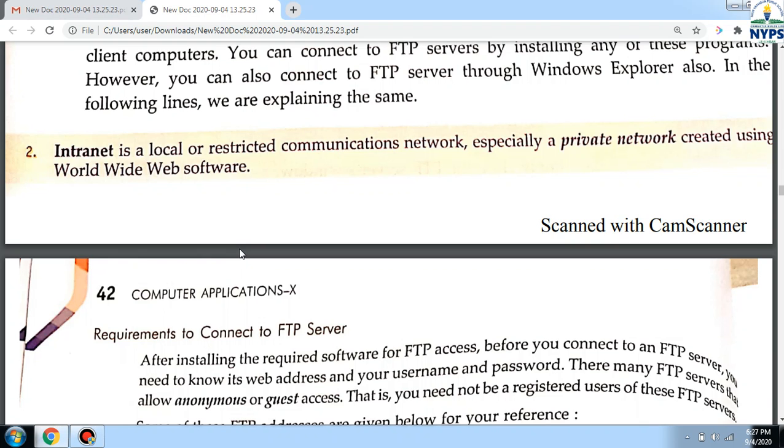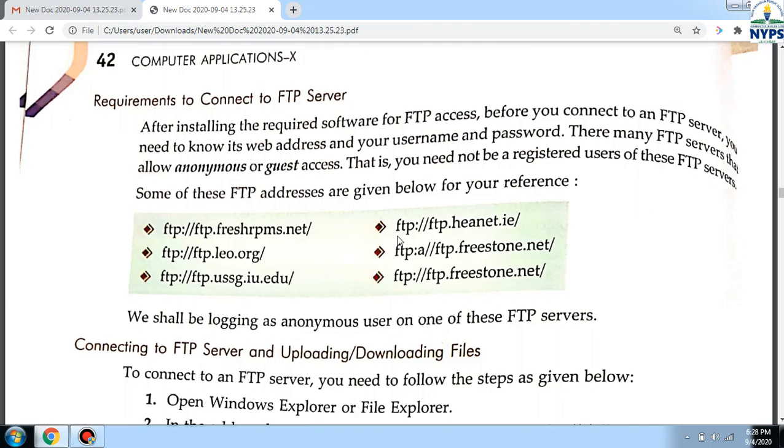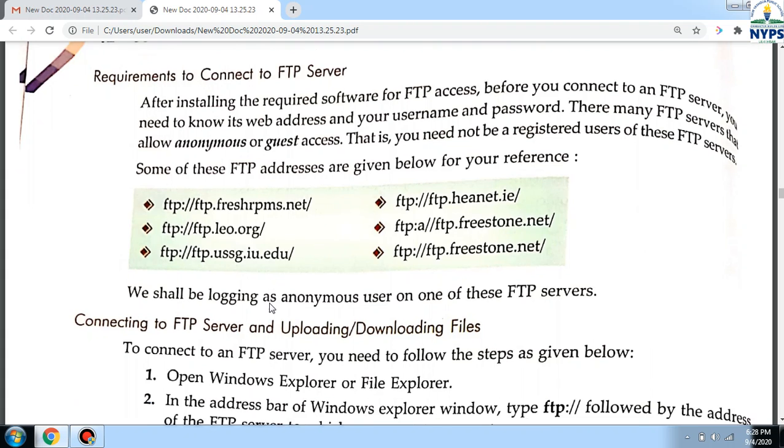Now, what are the requirements to connect to an FTP server? Some FTP addresses are given here. See, when you type google.com, it automatically converts into http://www.google.com or gmail.com, whatever. So what is that HTTP? That is a protocol. Here, for networks, these protocols are given.